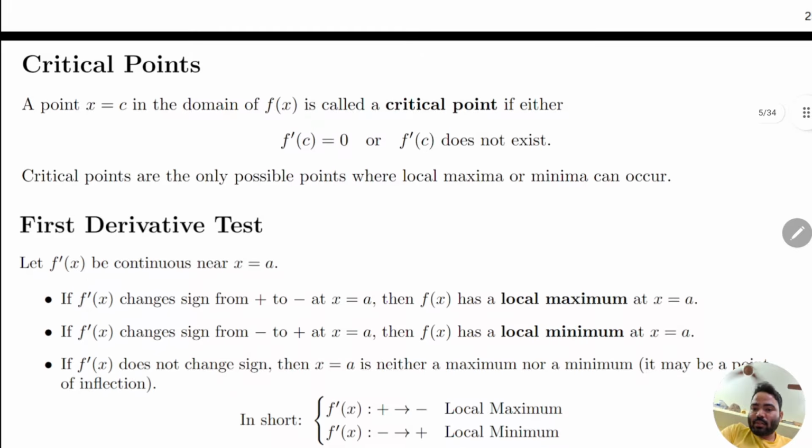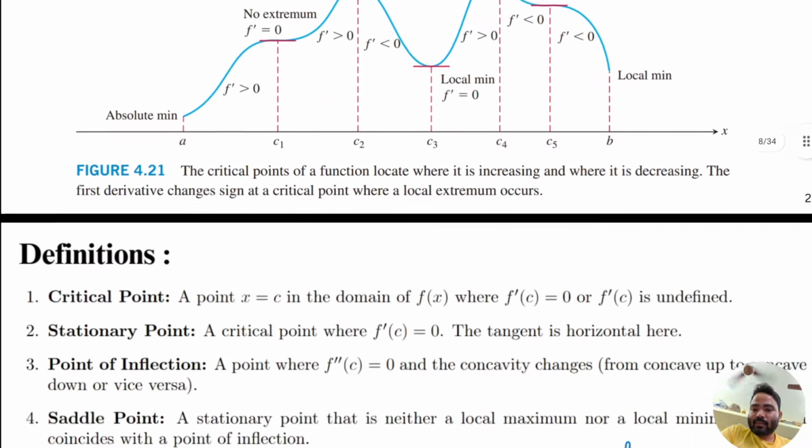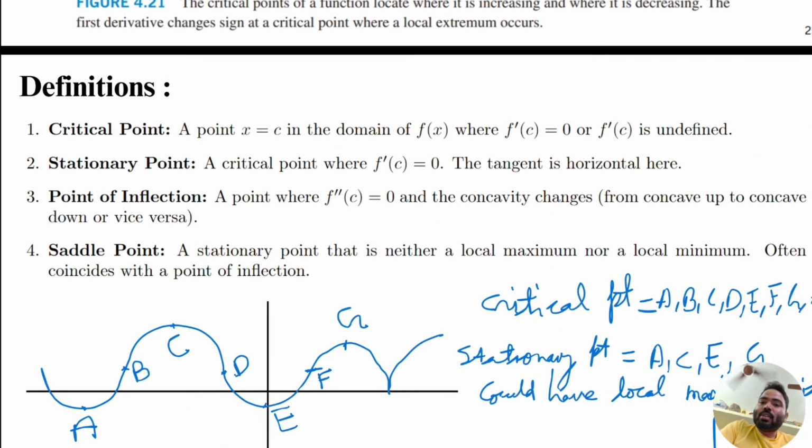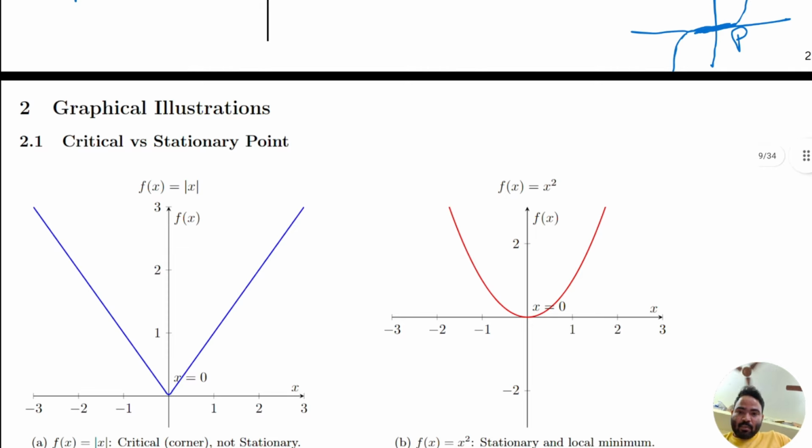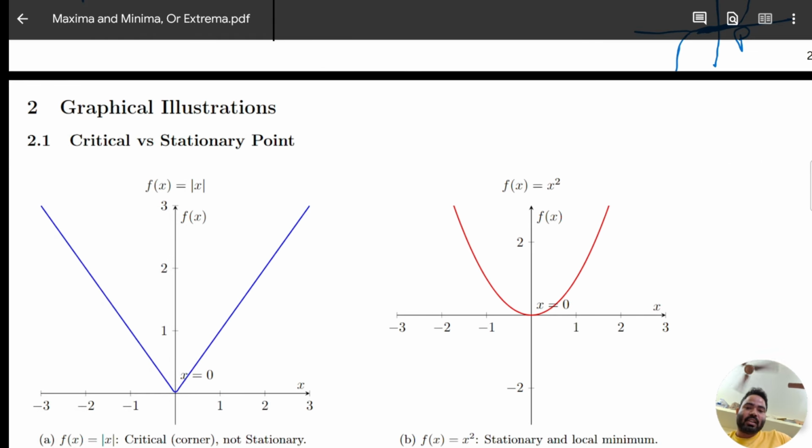Now come to the next thing, the definition of critical point. A point x equal to c in the domain of f(x) where f dash equal to 0, or where f dash is not defined, becomes a critical point. That means at that point the derivative is either not defined or becomes 0. The classic example is mod x. Mod x is not defined at x equal to 0 because a derivative means a unique tangent, and at 0 you cannot find a unique tangent.